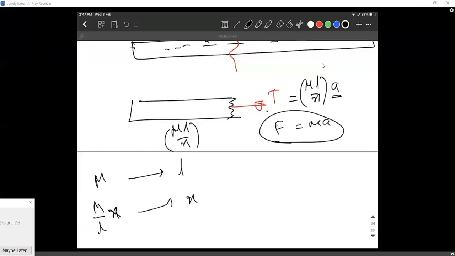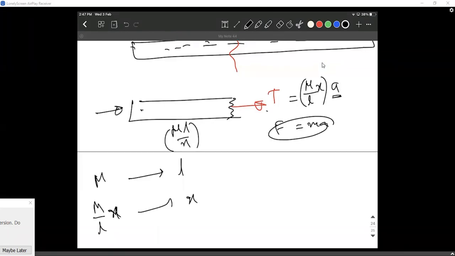Tension equals F by m by L into... why did I write m L by x? I'm sorry. You should look at these mistakes and let me know, guys. It's m by L into x. So basically I'm writing F equals mass into acceleration of only this part, only the left side part.